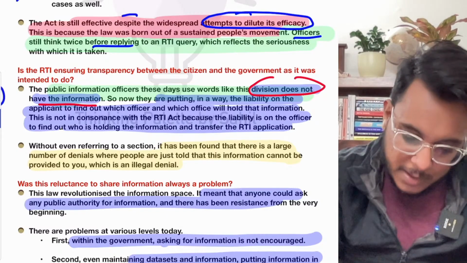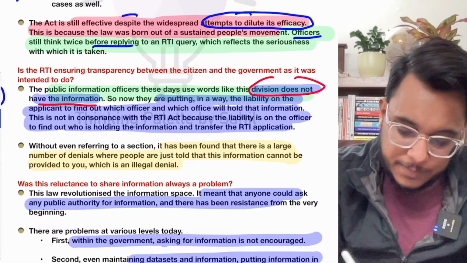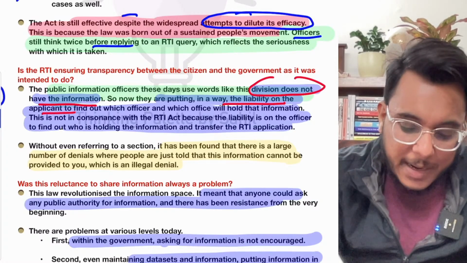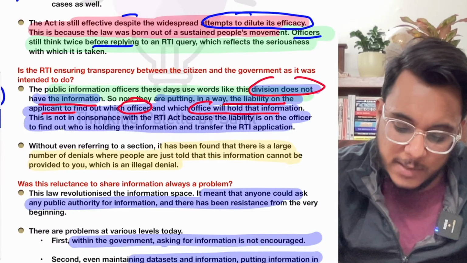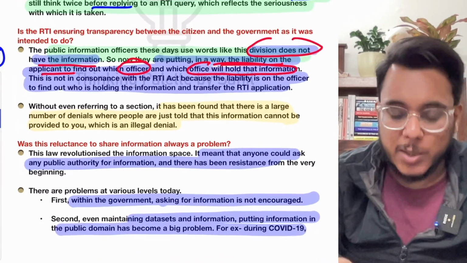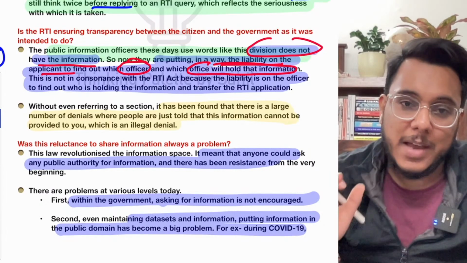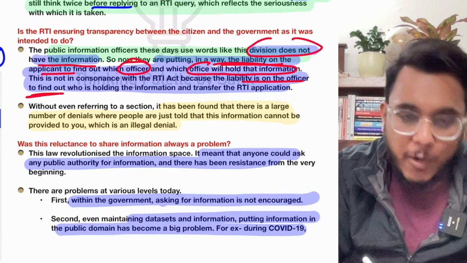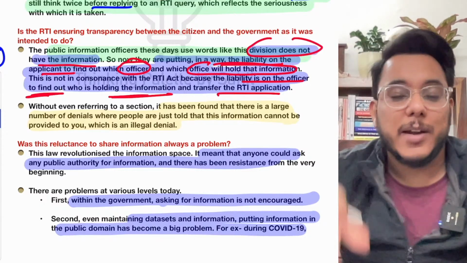Is it clear or not? Now, in this particular understanding, guys, what is happening? Basically, the liability is put onto the applicant, that they need to identify which officer is having the information and which office is holding that particular information. Now, this particular thing is going against the spirit of the RTA Act. When we talk about the RTA Act, it was provided that the liability is on the officer to find out who is holding the information and transfer the RTA application to that particular division.